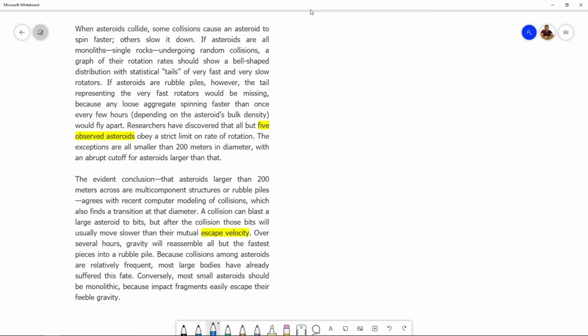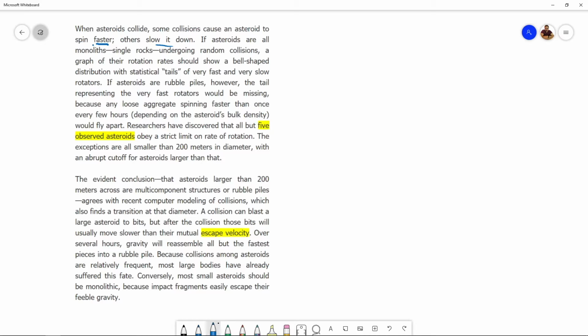When asteroids collide, some collisions cause an asteroid to spin faster, others slow it down. All right. So when asteroids collide, they can either become faster or slower in their spinning. Okay, these are the two possibilities. If asteroids are all monoliths, it's an if condition. All right. If asteroids are all monoliths, what's a monolith?